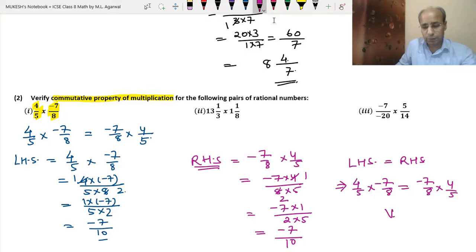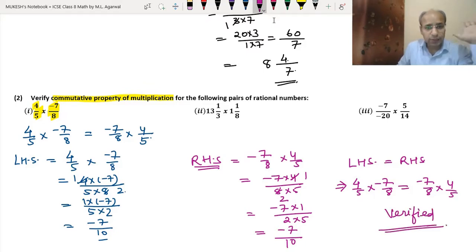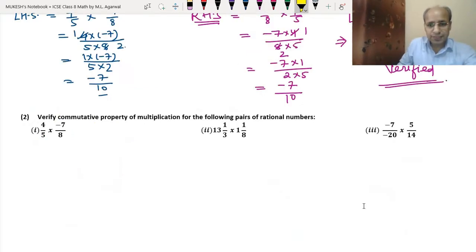So this commutative property is verified. Okay, clear? So now we will do the second part. In the second part, the question is 13 1 by 3 into 1 1 by 8. Here also we have to verify the same property, the commutative property.